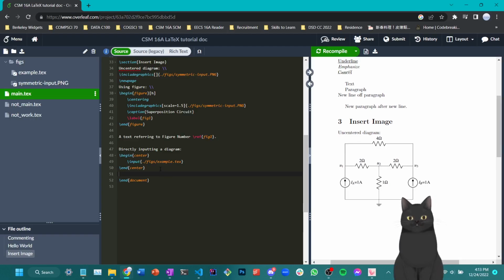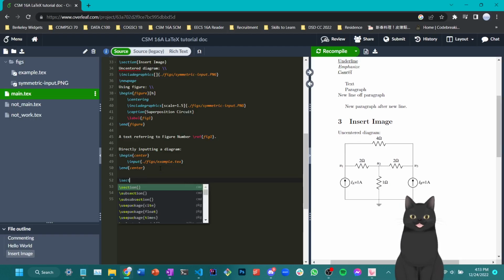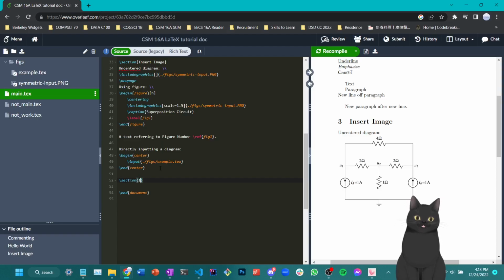Sometimes we would like to use lists in a LaTeX document because it is useful to order things in bullet points. So what I'd like to do then is talk about lists. Lists in LaTeX come in two flavors. One is unordered, and one is ordered.